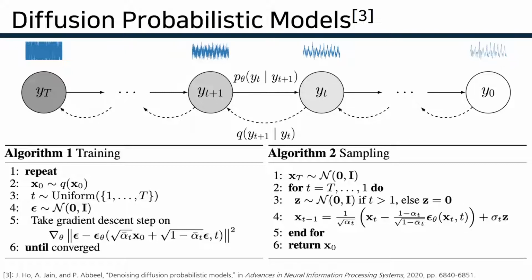Diffusion probabilistic model is a trending generative model which achieves high fidelity for a variety of tasks. Denoising diffusion probabilistic model defines these models on a Markov chain with T diffusion steps. For our target data Y0, from left to right, latent variables are defined by adding Gaussian noise, which process is called the forward pass. On the other hand, from a sample of Gaussian normal distribution Yt, from right to left, the model estimates added noise to denoise latent variables. This process is called the reverse process or sampling.